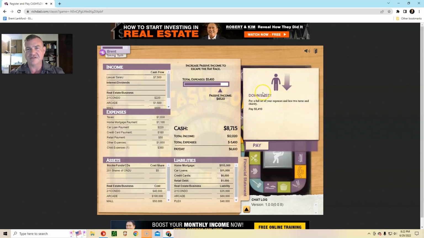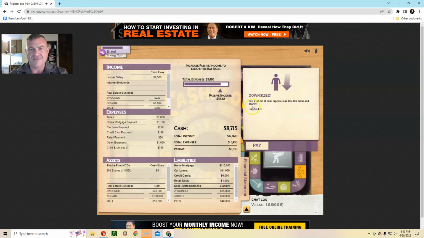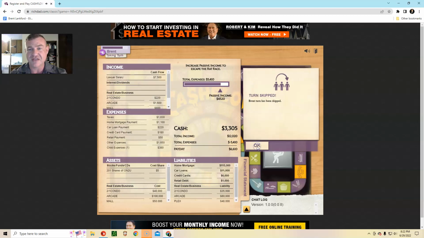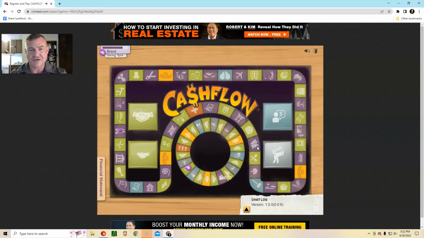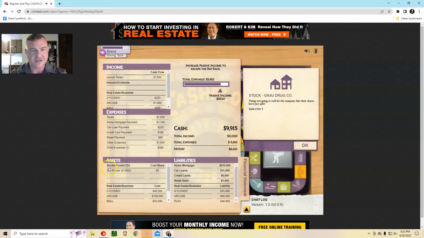Ooh, got hit with that downsize, right there. So what's going to happen is I'm going to pay the 5,410 for my monthly expenses. My cash is getting drained, but I didn't have to borrow any money, no loans taken out to pay that, and I'll just skip those turns, be back on my merry way, back into small deals.